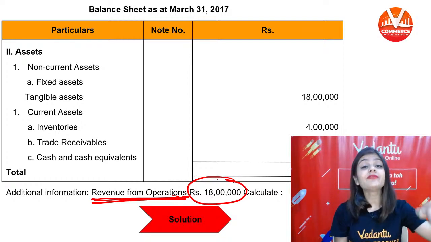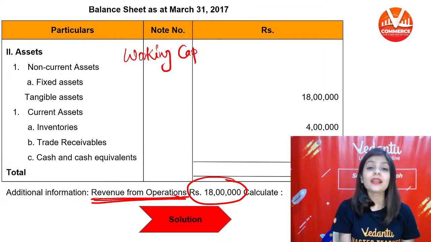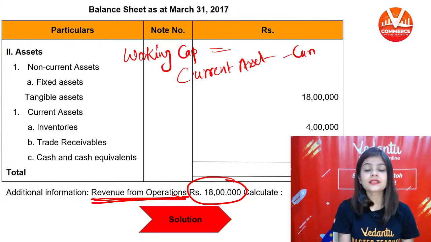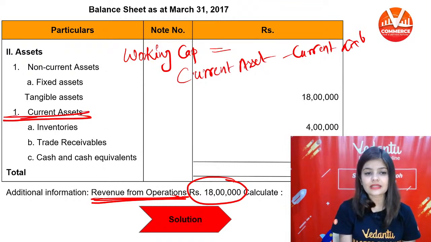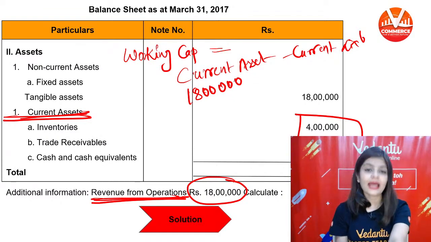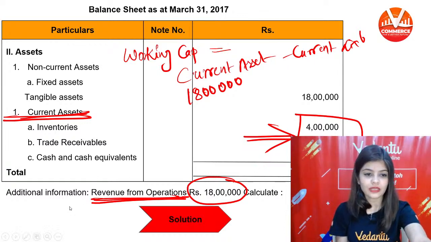18 lakh divided by working capital. Working capital we will calculate. So working capital is equal to current assets minus current liability. Current assets are 4 lakh plus 9 lakh plus 5 lakh, 18 lakh.